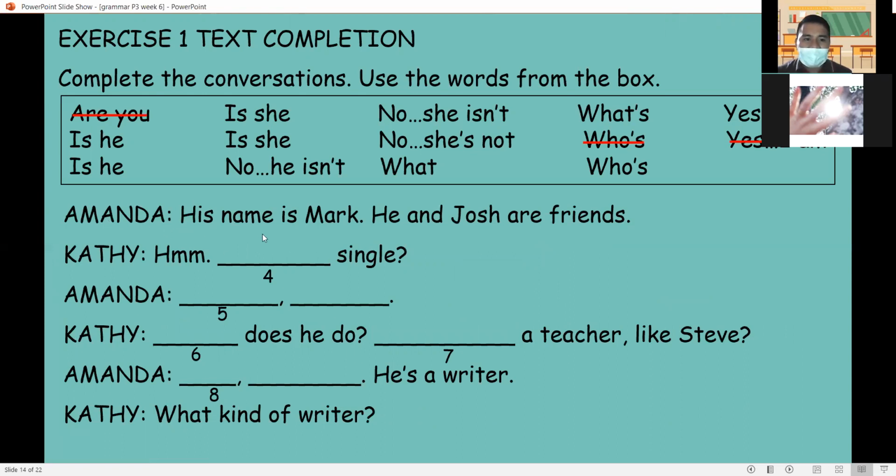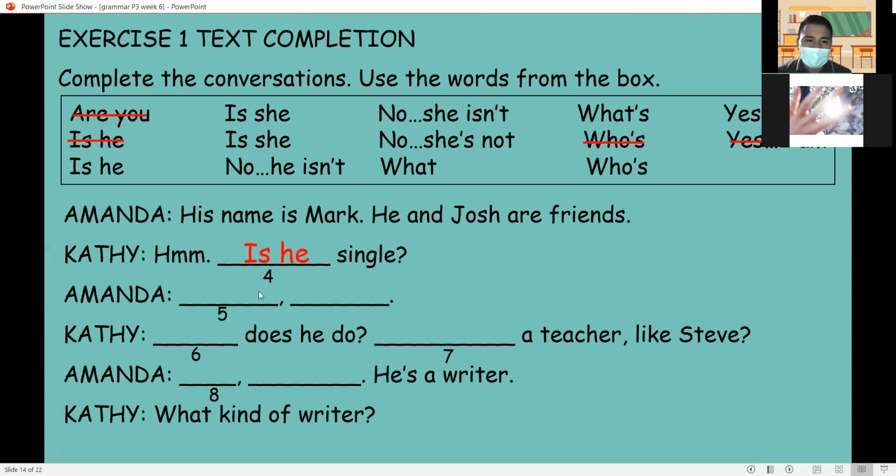Amanda. His name is Mark. He and Josh are friends. Kathy. Blank single. We are asking a question here. And Mark is a boy. So the answer is he. Is he single?